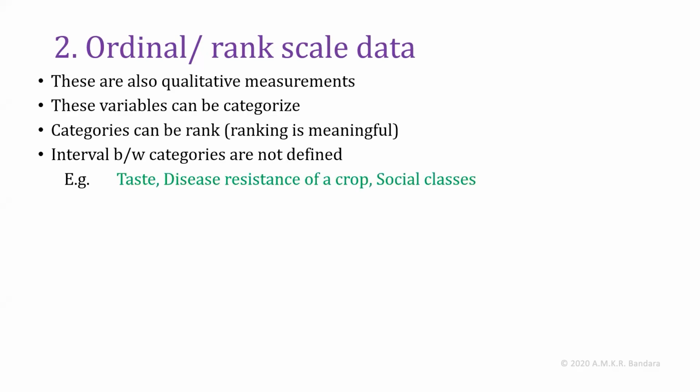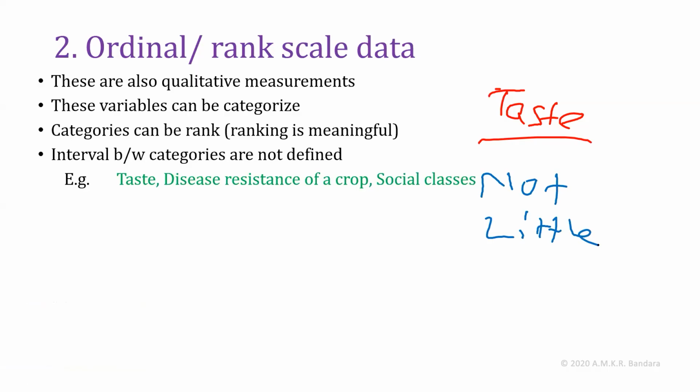Example, taste. If we consider the variable taste, we can say this variable can have values: not tasty, then little tasty, then tasty, somewhat tasty, or very tasty. Likewise, we can have different categories.